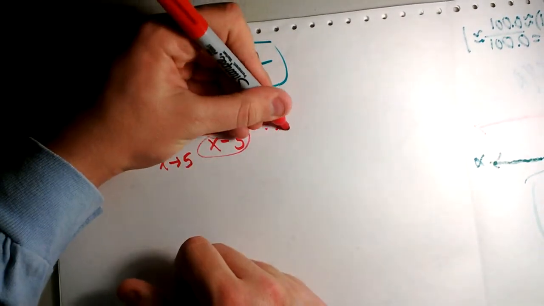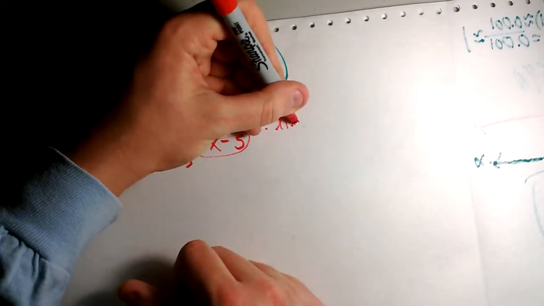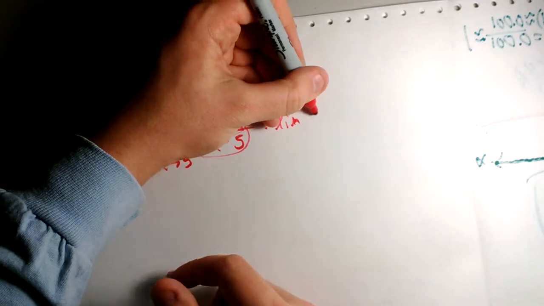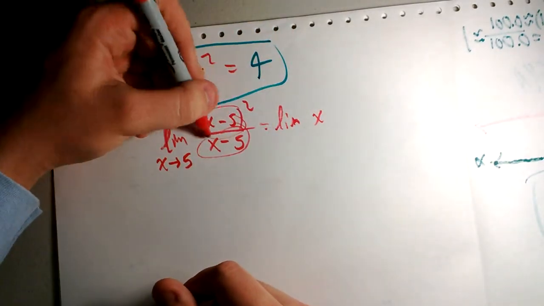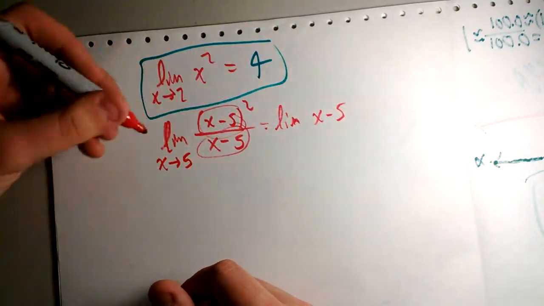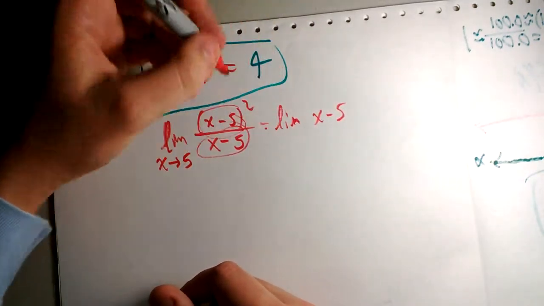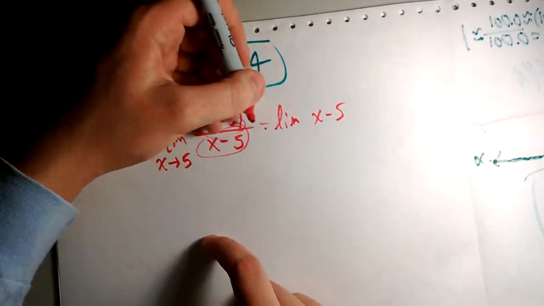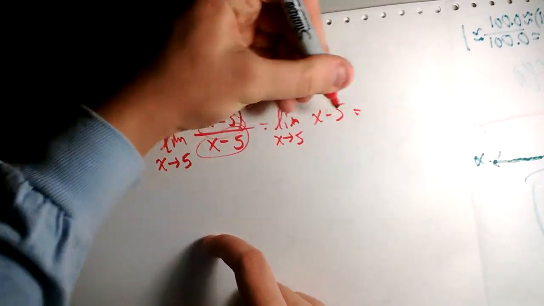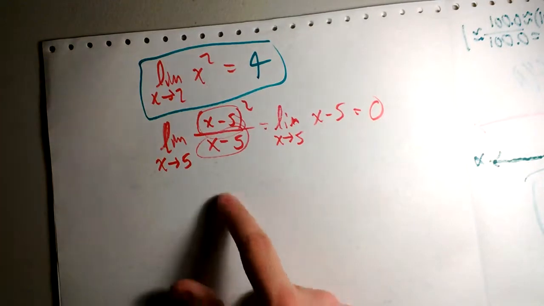x minus 5 squared divided by x minus 5. If this was x squared over x, then it just becomes x. So in this case, x minus 5 squared divided by x minus 5 is just x minus 5. It gets rid of one of the powers. All right? So limit as x approaches 5 still, and then plug in 5. 5 minus 5 is 0. So the limit here is 0.